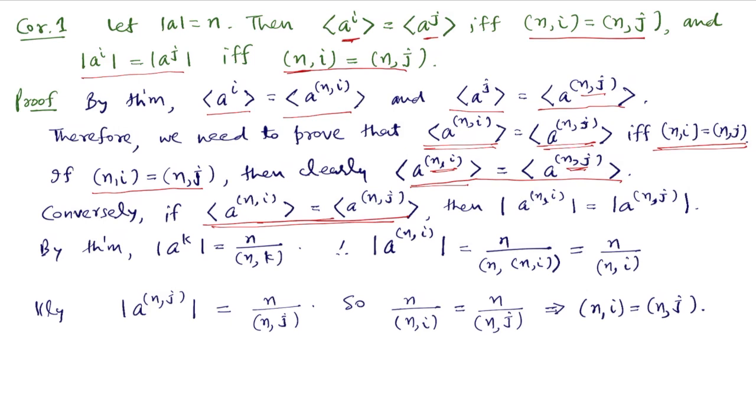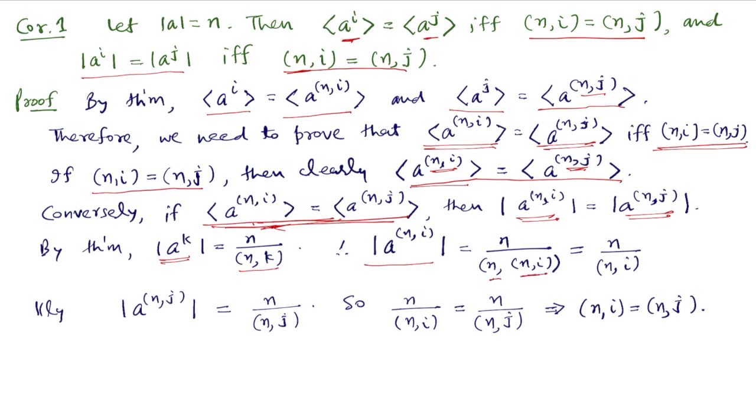Now if these two cyclic groups are the same, then their orders are the same, and if their orders are the same, that means the order of their generators is also the same. So this order, the generator of this cyclic group, is this, and this order and this order both are the same. But again by the theorem, the order of a to the power k is n divided by GCD(n,k). Therefore, the order of a to the power GCD(n,i) is equal to n divided by GCD of n with GCD(n,i).